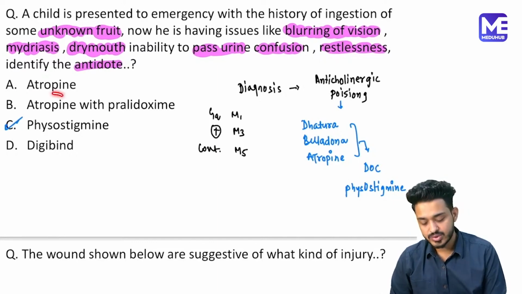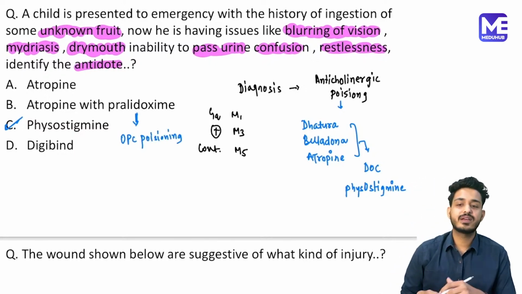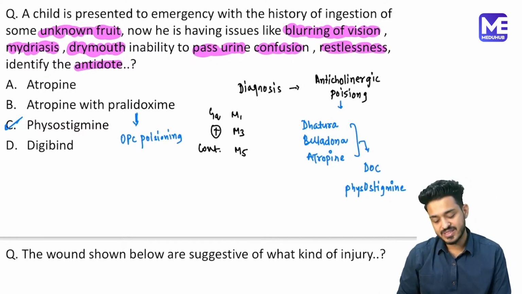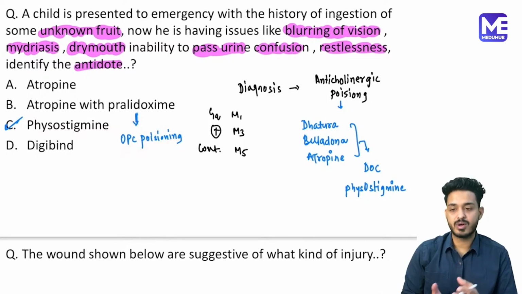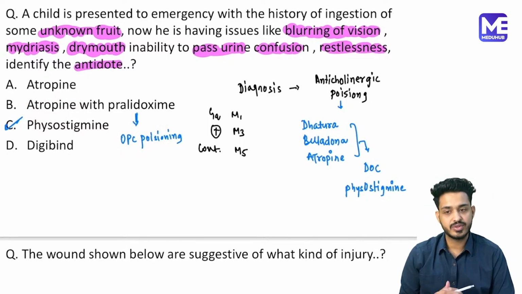When are we going to use atropine plus pralidoxime? Atropine plus pralidoxime is the drug of choice for organophosphate poisoning. OPC poisoning में use में लेंगे, right? OPC में क्या हो रहा है? We will be having opposite symptoms. OPC में opposite symptoms I have taught you in detail, right? वहाँ से देख लेना अगर कोई भी issue है तो. So in OPC poisoning we are going to have certain problems, and to treat them we need to give an anticholinergic drug. That is going to be atropine.